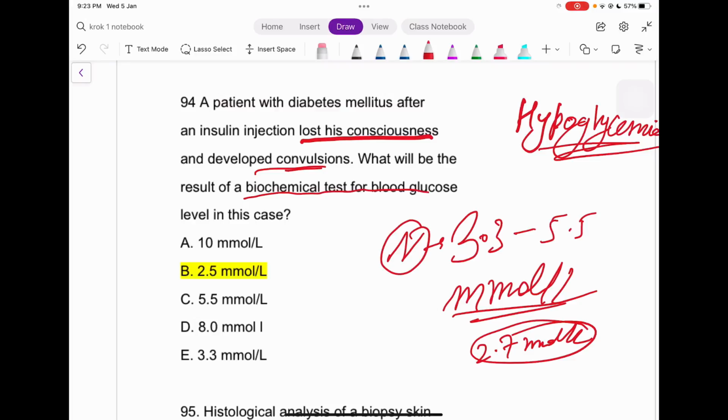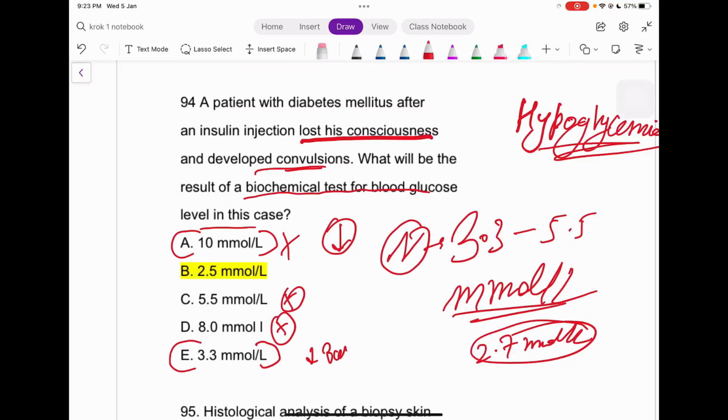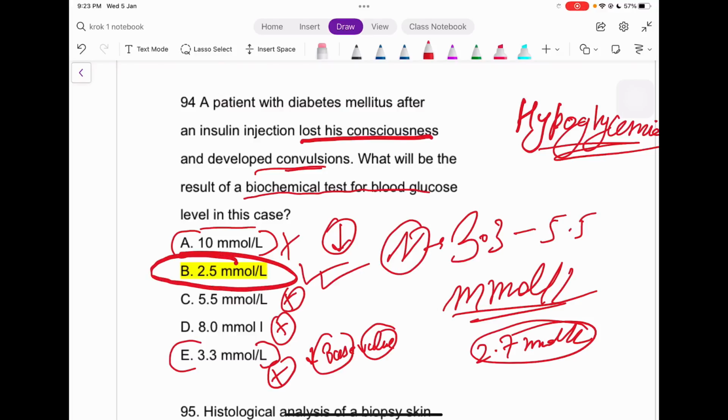Result of the biochemical test for the blood glucose level in this case. 10 millimole per liter, we are giving insulin to decrease the blood glucose, not to increase it, so this can't be the answer. 5.5, well, it's normal, so this can't be the answer. Increased can't be the answer either. 3.3, okay, it's down, but not so far down that it can cause convulsions, right? It's the base value, so we can't have convulsions at this point, so this can't be the possible answer either. So see, 2.5 millimole per liter is very, very low. This can only be the possible answer out here.